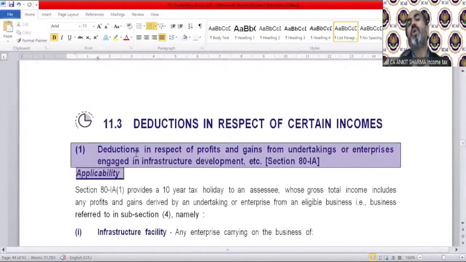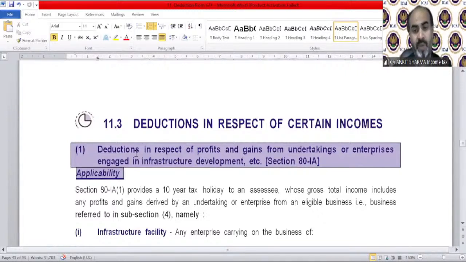Now we are moving on to deduction in respect of certain incomes. In the initial topic, when we started this provision, I told you there are deductions on the basis of payment. Till now, we have been reading the deductions based on payment.